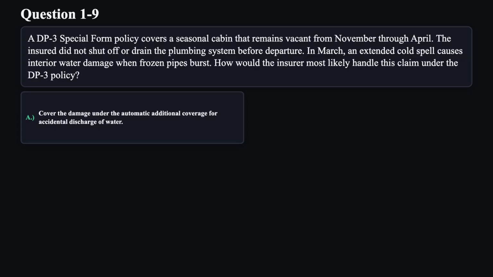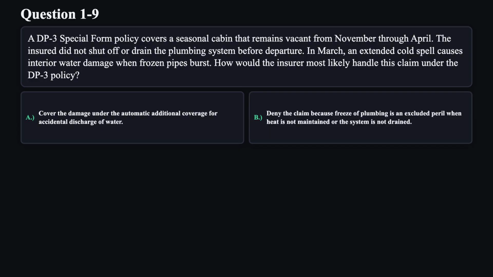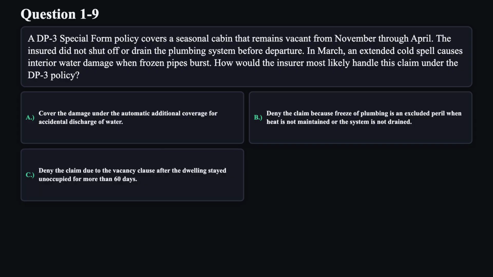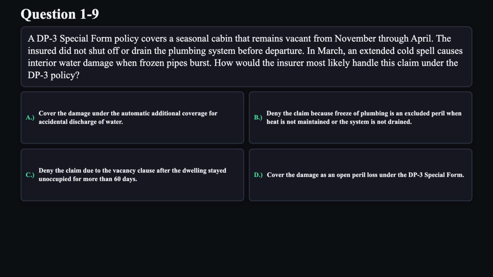A. Cover the damage under the automatic additional coverage for accidental discharge of water. B. Deny the claim because freeze of plumbing is an excluded peril when heat is not maintained or the system is not drained. C. Deny the claim due to the vacancy clause after the dwelling stayed unoccupied for more than 60 days. D. Cover the damage as an open peril loss under the DP3 special form.